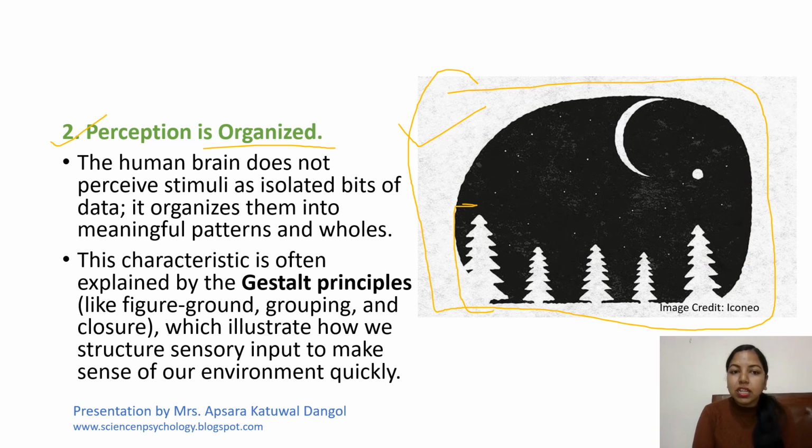So perception is organized. The human brain does not perceive stimuli as isolated bits of data. It organizes them into meaningful patterns and wholes. This characteristic is often explained by Gestalt principles like figure ground, grouping, and closure, which illustrate how we structure sensory input to quickly make sense of our environment.